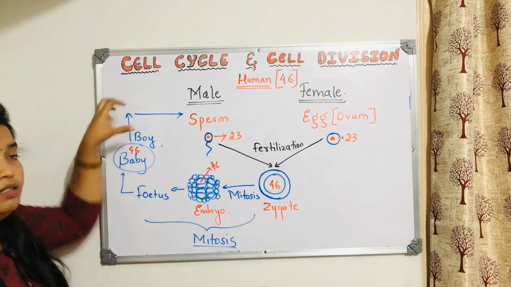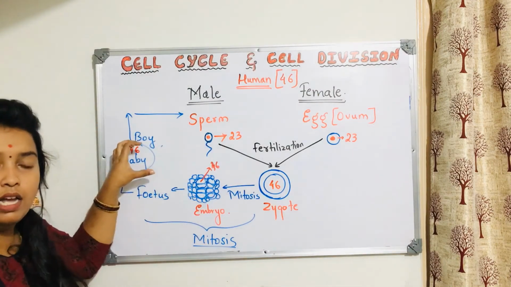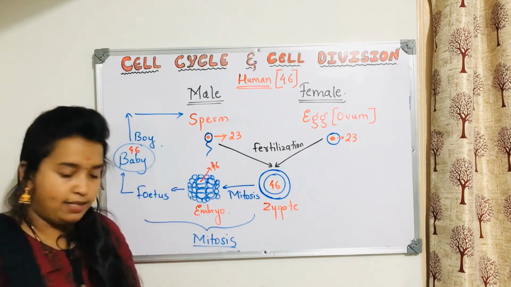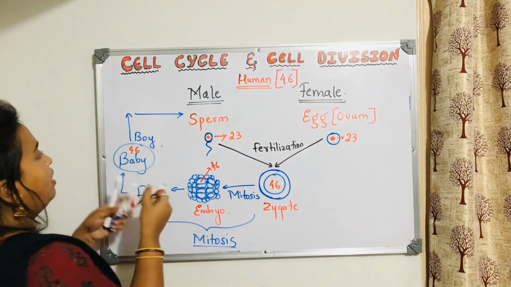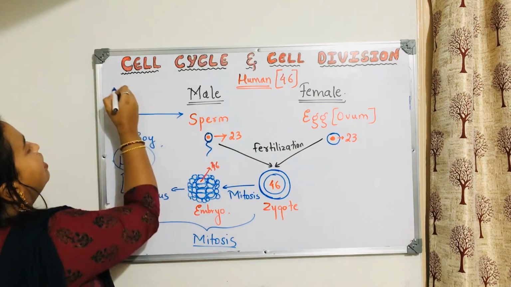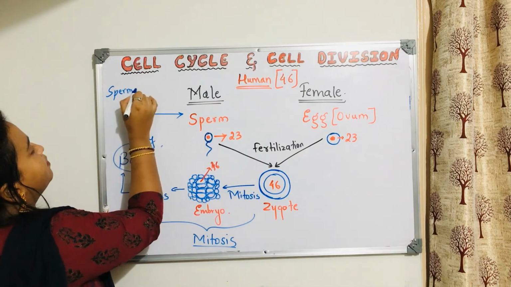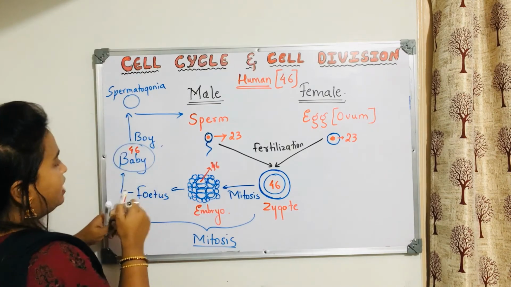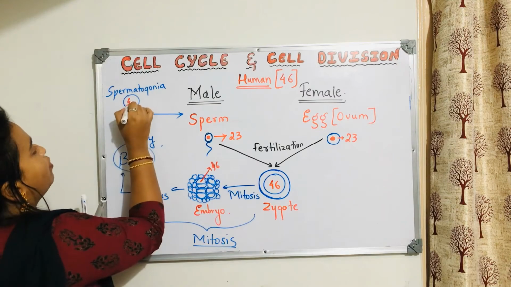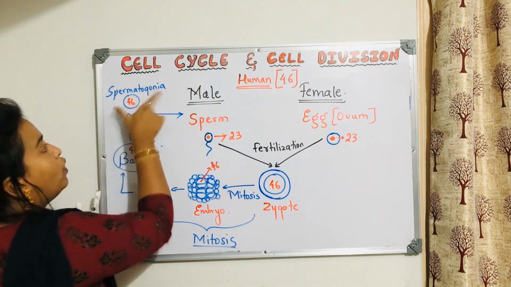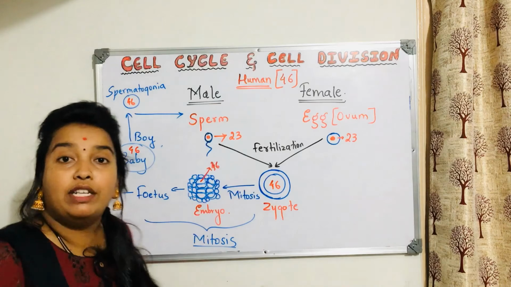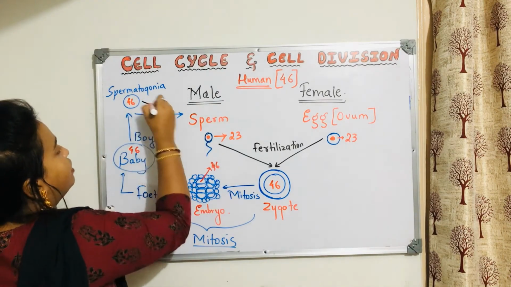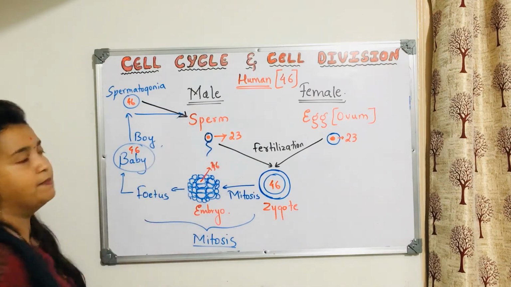So there in the gonads, in the testis of this baby, the cells which were there, even they were 46 only. Spermatogonia cells. Do you remember? I have not told anything about that still. So these are spermatogonia cells. Spermatogonia cells are nothing but cells which are the same, like this only. Even they have 46 chromosomes only. This spermatogonia cell will undergo which division? It will undergo a division called meiotic division to form the sperm.